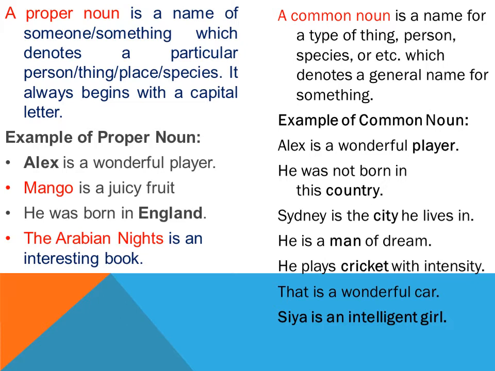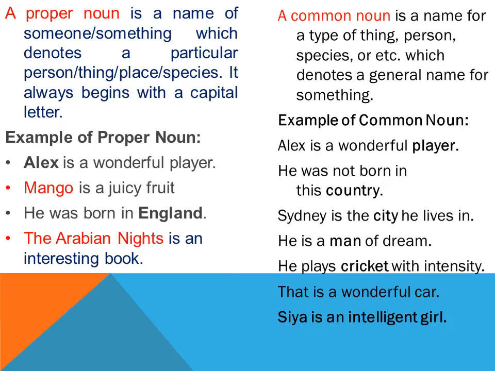So a common noun is whatever living things or non-living things you see around yourself, to which we have given names, to the whole class, right? If I say brother, man, woman, boy, girl, what name have we given to all of these? Of course, humans. The class to which all these belong is humans. The common name we have given to all these is humans. So human is a common noun.